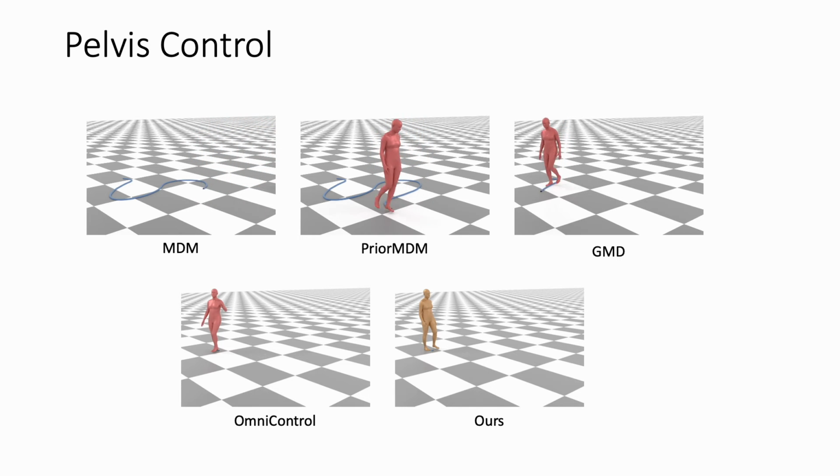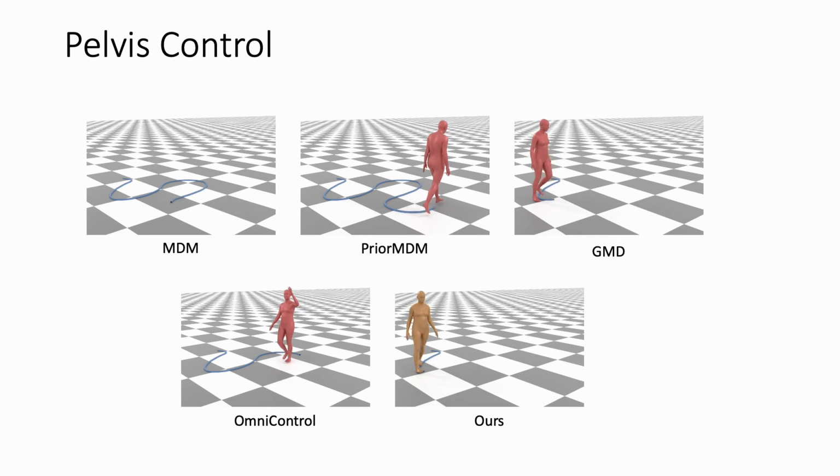GMD uses inference time imputation and guidance for conditioning. Here, it exhibits significant foot sliding. OmniControl is a recent method that adds a learnable module to MDM to encode the keyframes and performs repeated guidance to further enforce the keyframes. Here, it sometimes drifts away from the desired trajectory.